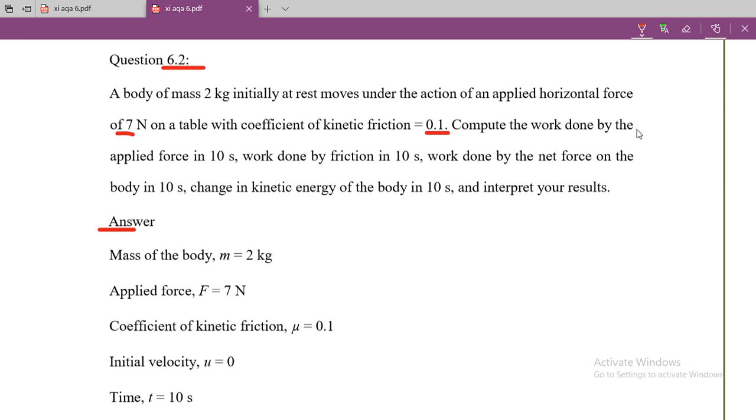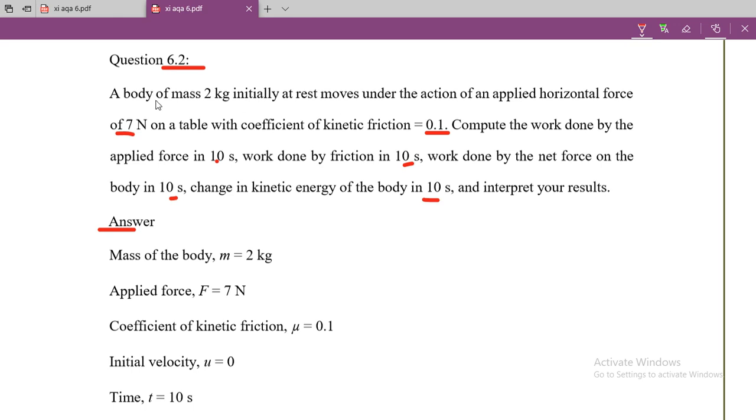Compute the work done by the applied force in 10 seconds, work done by the friction in 10 seconds, work done by the net force on the body in 10 seconds, and change in kinetic energy of the body in 10 seconds, and interpret your result.